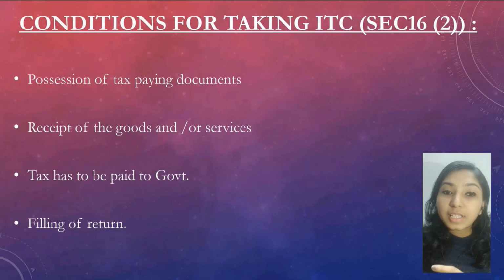Invoice can be of two types, that is the invoice raised by the service provider or the service recipient in case of RCM, the bill of entry, etc. The taxable amount, the GSTIN, the place of supply, etc. shall be mentioned in the tax paying document. Second condition, receipt of goods or service. The person claiming input tax credit has to receive the goods or service.